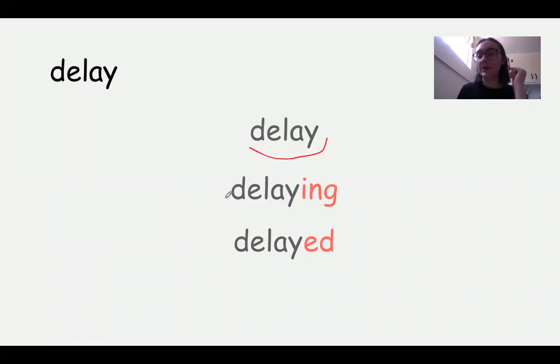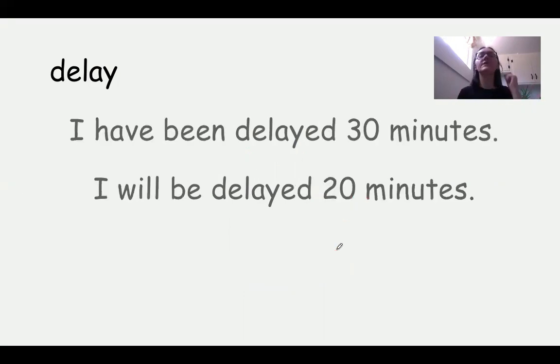Then we can use present continuous, right? Delaying. I keep delaying my dentist appointment. You can do that. The other one is delayed. I have been delayed. So delayed as a verb, we can use the past tense, ed, because it's an action. So you can say delayed, delaying. So you can say, I have been delayed 30 minutes.